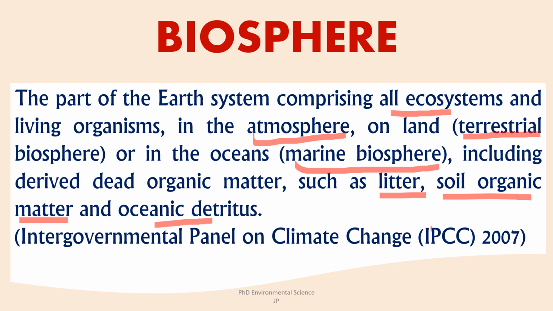Oceanic detritus consists of dead organic material and waste products found in marine environments, including dead plankton, fish, and other marine organisms. The biosphere plays a key role in recycling essential nutrients such as carbon, nitrogen, phosphorus through processes like decomposition, respiration, photosynthesis, and this cycling maintains the balance of these elements in the environment.